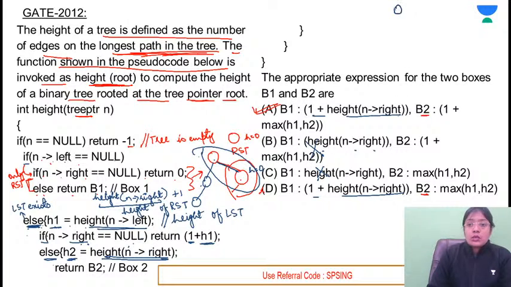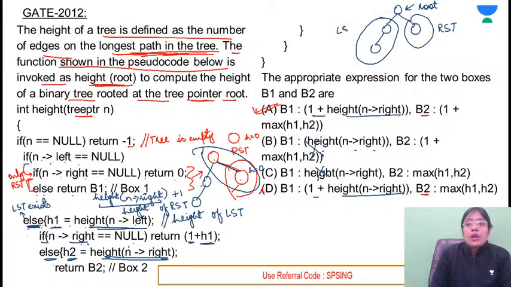If I construct here, this is the tree, this is the root node, this is the right subtree, this is the left subtree. What will be the height of the left subtree? In this case, h1 will be equal to what? What is the height of this left subtree? That is 1. Height of right subtree is stored in h2 and that is equal to 0.